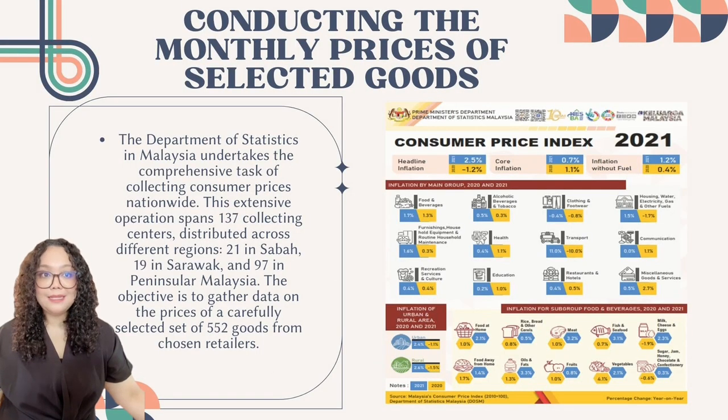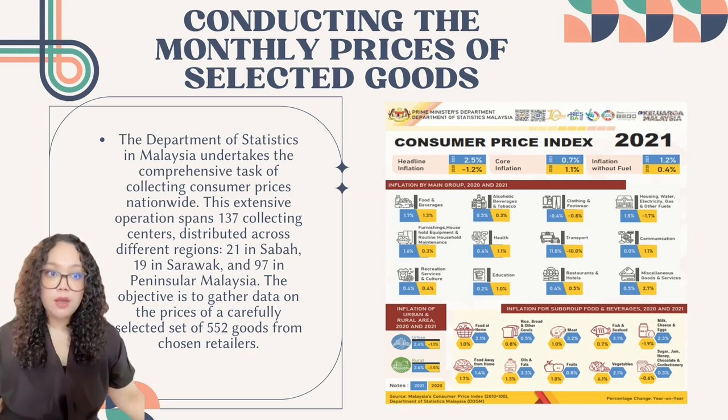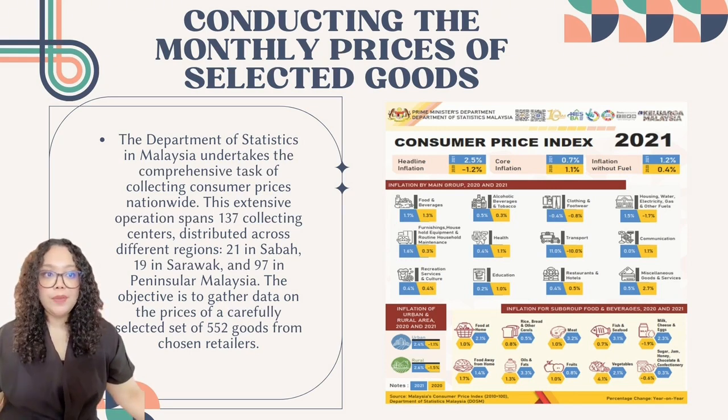The Department of Statistics in Malaysia undertakes the comprehensive task of collecting consumer prices nationwide. This extensive operation's objective is to gather data on the prices of a carefully selected set of 552 goods from chosen retailers. Equipped with tablets, field officers are responsible for obtaining accurate and up-to-date pricing information from these designated collection locations. The focus is on fixed items included in the basket of products and services. These fixed items represent a diverse range of goods that an average consumer might regularly purchase, forming a crucial component of the CPI index calculation.